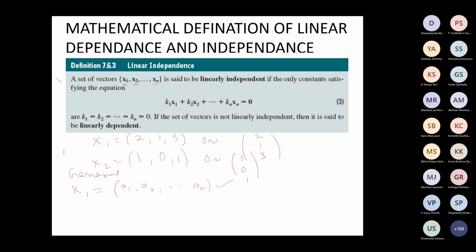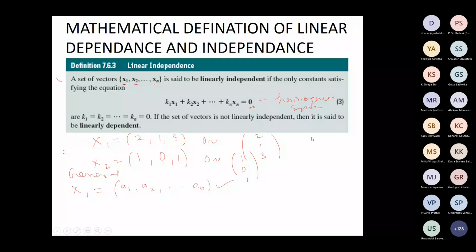Now when do you say this set of vectors is linearly independent? This linear system k1 x1 plus k2 x2 etc. kn xn equal to 0, you have this as a homogeneous system of equations. This system should have only a trivial solution.